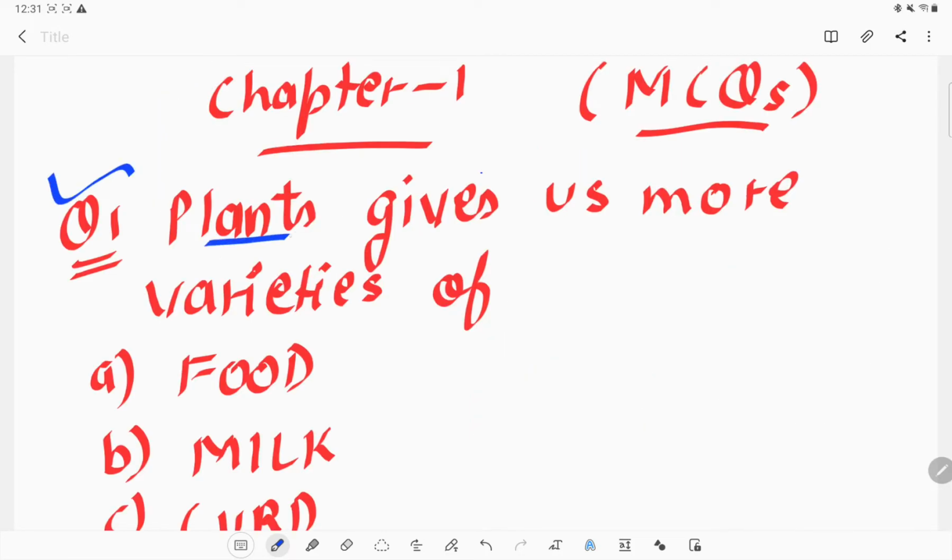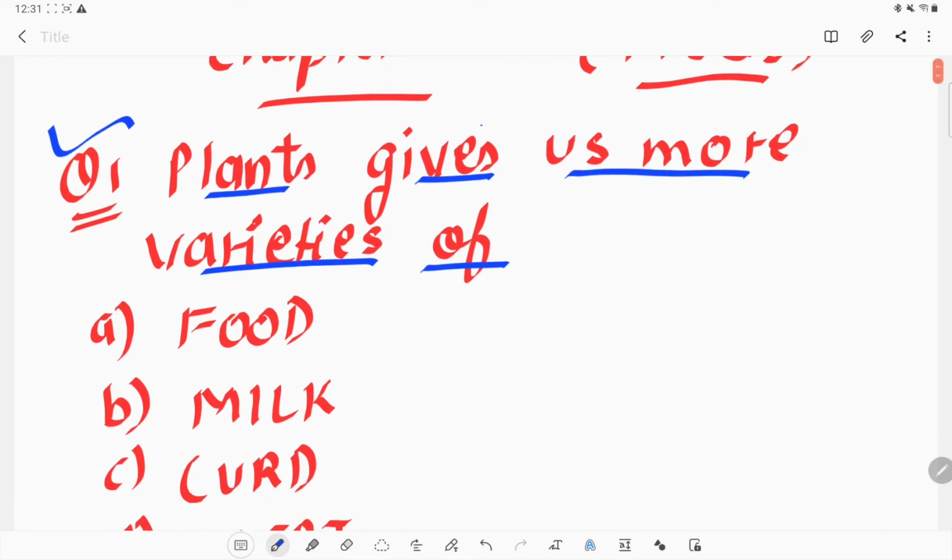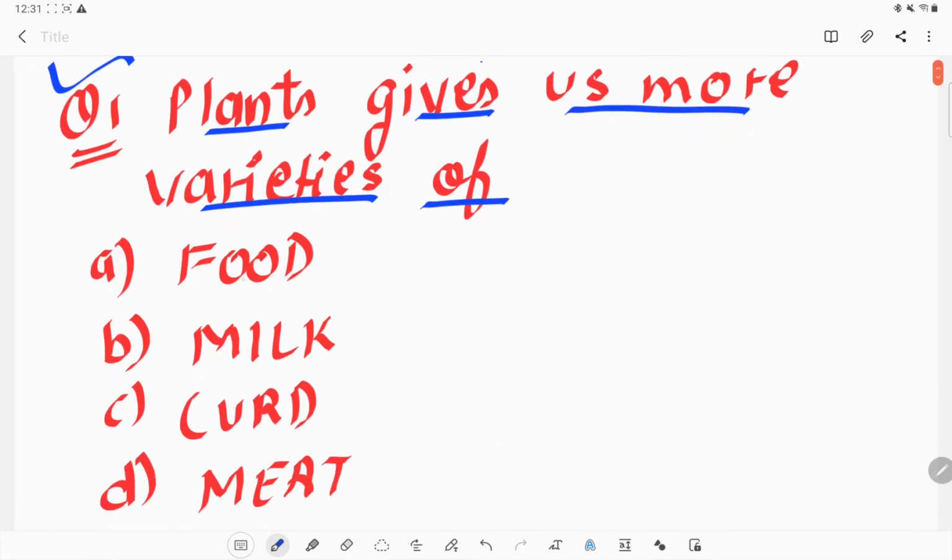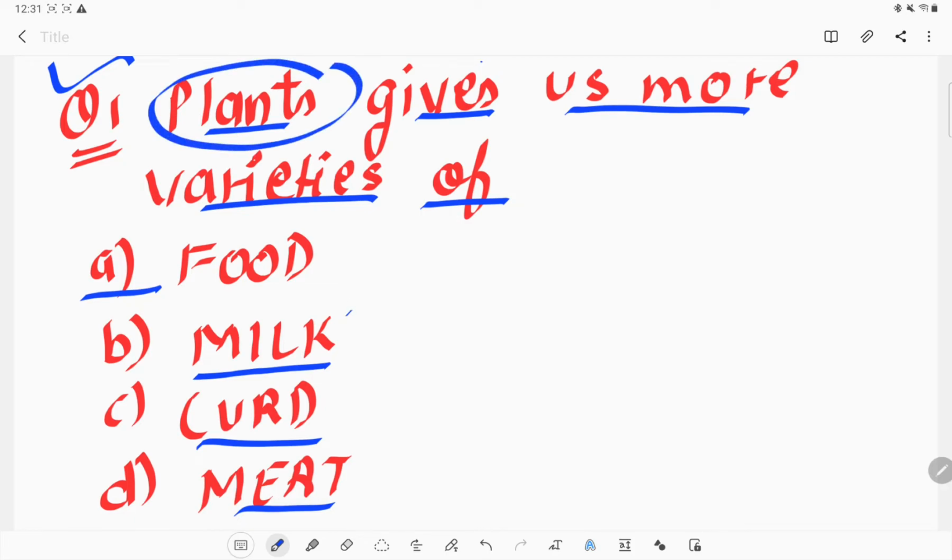Question number one: plants give us more variety of what thing? More variety of food, more variety of milk, more variety of curd or meat. We are talking about the plants which are giving us variety, and all these are examples of animal sources.